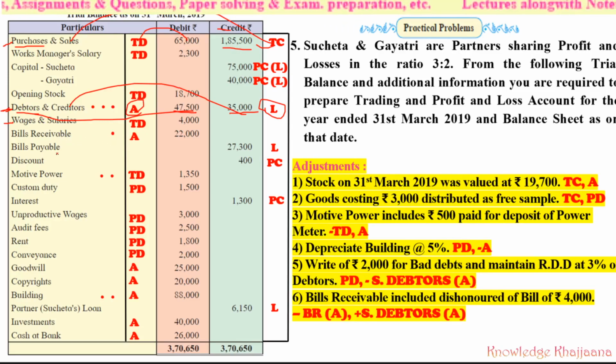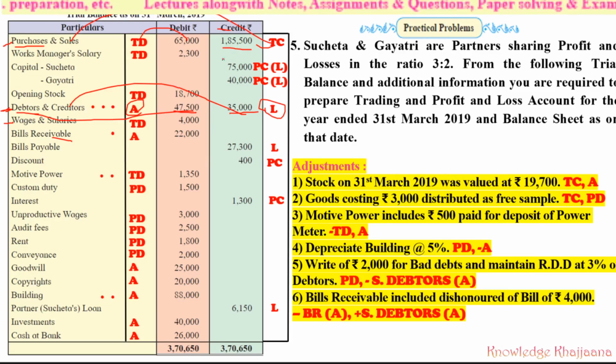If it is given like this, then the debit amount will go to bills receivable, and the amount given on the credit side will go to bills payable. But here it is given separately. In next problems you may find them in the same statement. So bills payable will go to the liability side.